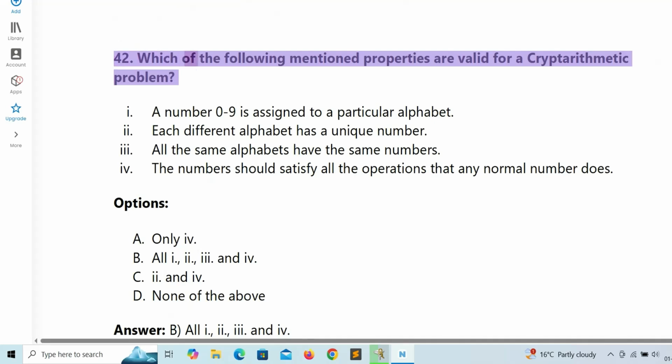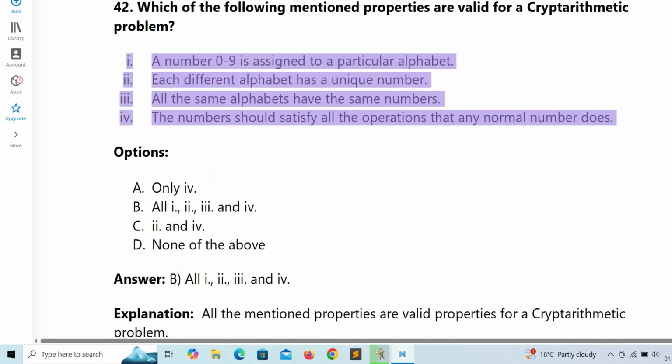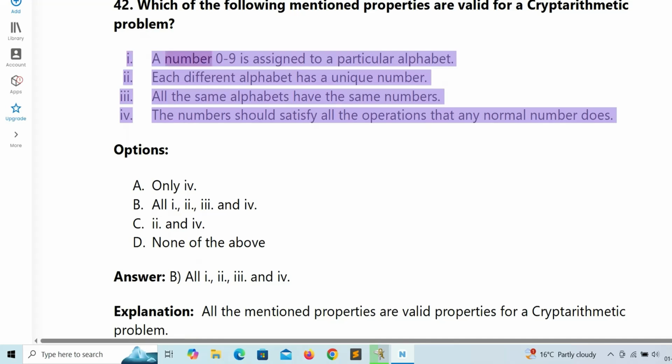42. Which of the following mentioned properties are valid for a cryptarithmetic problem? 1. A number 0 to 9 is assigned to a particular alphabet. 2. Each different alphabet has a unique number. 3. All the same alphabets have the same numbers. 4. The numbers should satisfy all the operations that any normal number does.